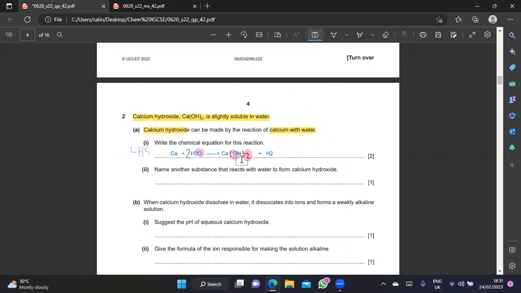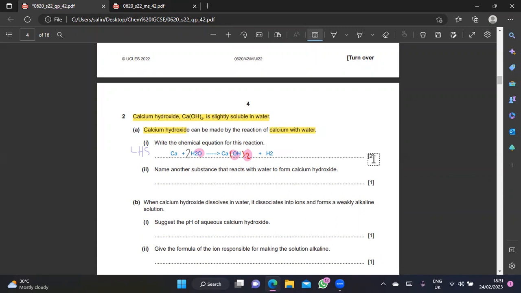Hydrogen, how many now? I got 2 here, 2 here. I got 4. What about here? I got 4. Oh, hydrogen is now balanced. Before that, it was not balanced because my equation was actually wrong. So if it's not balanced, check your product first. I forgot to put my hydrogen. Next, calcium. You got 1 calcium here, you got 1 calcium. Okay, it's balanced now. So the balanced chemical equation is 1 mole of calcium reacts with 2 moles of water, producing 1 mole of calcium hydroxide and 1 mole of hydrogen gas.